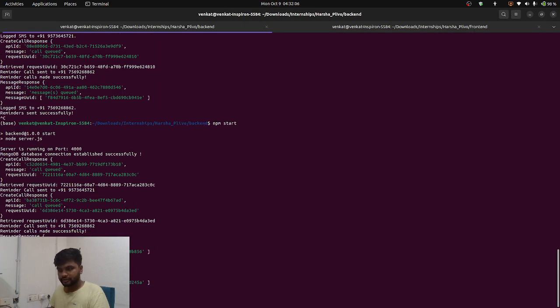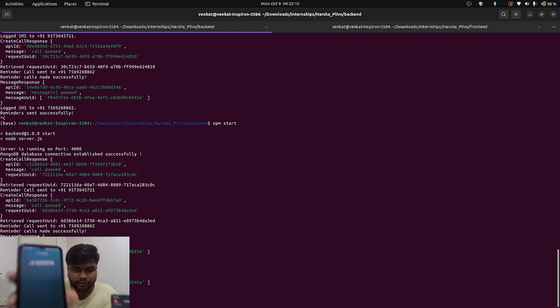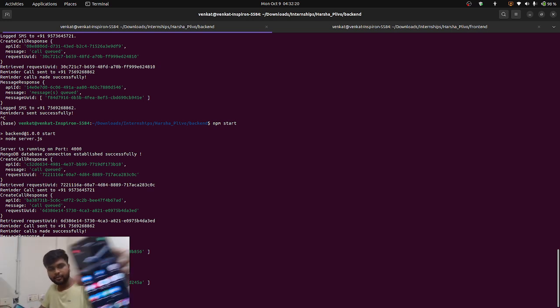You can see the SMS is logged, and the call is also coming for both the numbers which are pending. We are receiving a call particularly from 2 numbers.